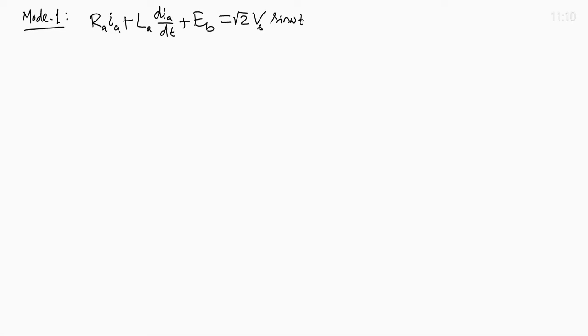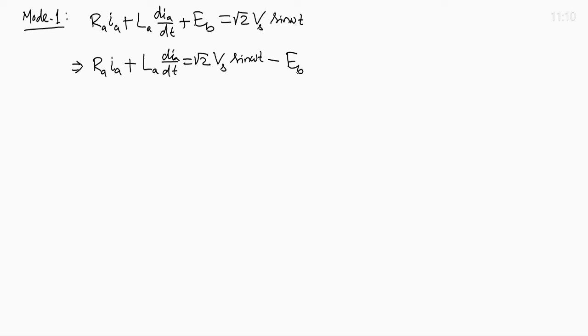There is a trick to solve it. Let us take the back EMF to the right hand side, so that the equation changes to R_A I_A plus L_A dI_A by dt equals root 2 V_S sin omega t minus back EMF E_B. So, this is the differential equation in a new form.